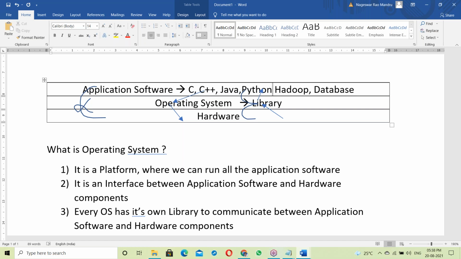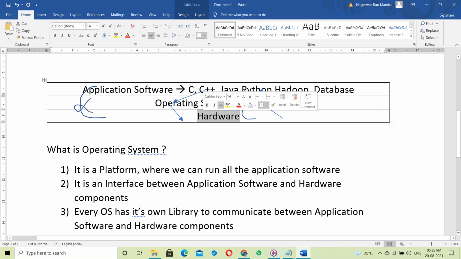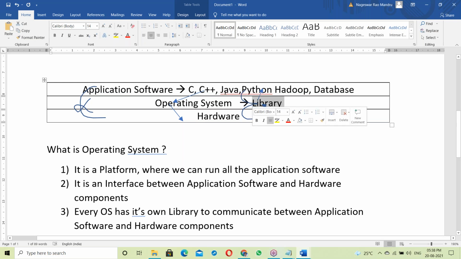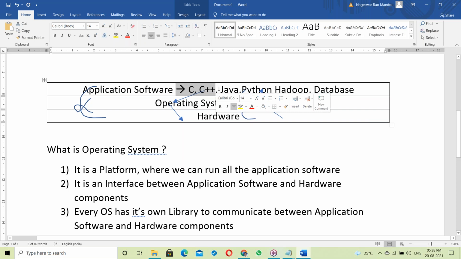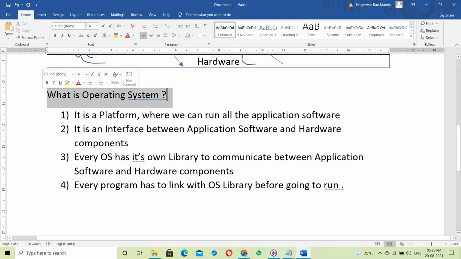Every application software program has to link with the OS library to communicate with hardware components. Before running, it should be linked with the OS library. After linking, execution starts. C and C++ use static linking; Java and Python use dynamic linking. Today only I'll show what static link and dynamic link are.